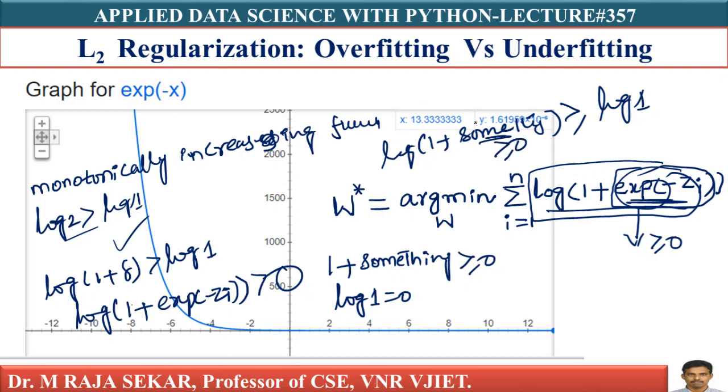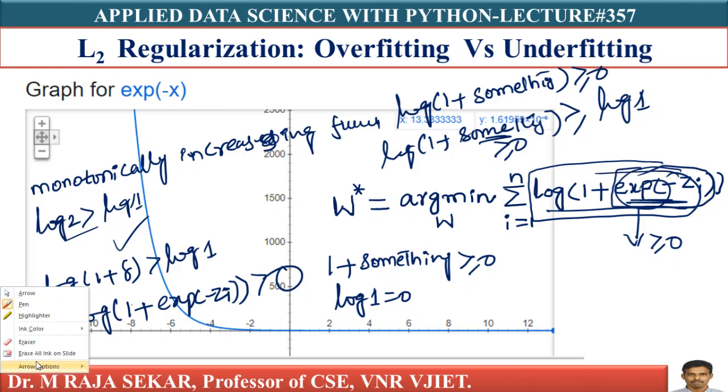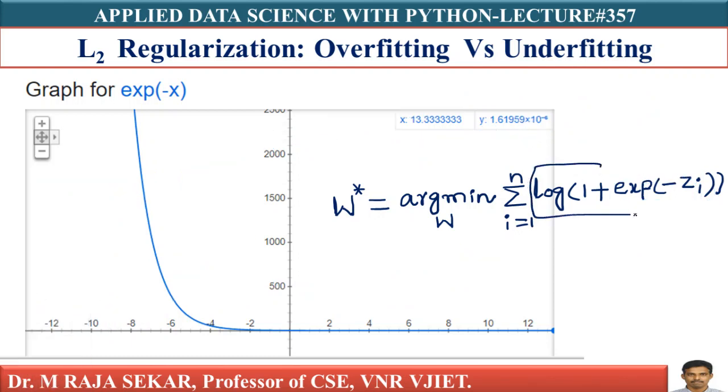Therefore, log of 1 plus exp of minus zi is always greater than or equal to 0. Now, the sum over i equal to 1 to n is a sum of terms that are all greater than or equal to 0, isn't it?